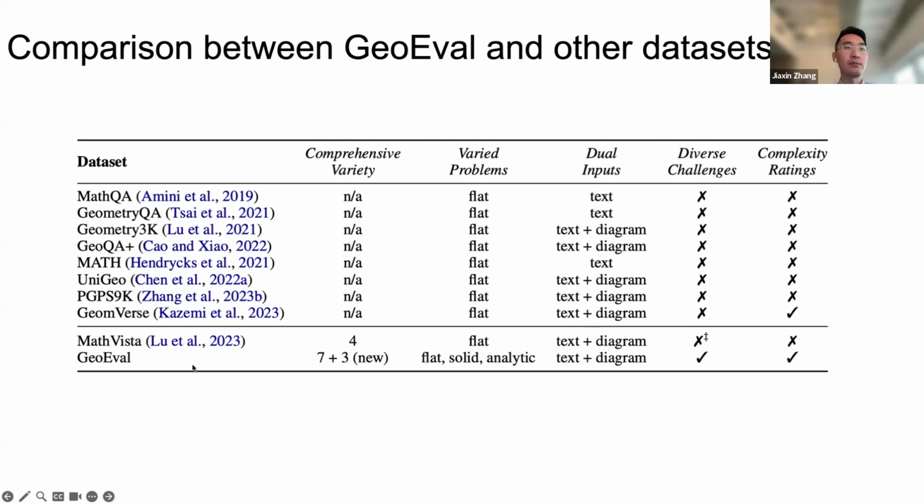But ours is sampled from 7 public datasets, and we also contain 3 additional datasets: backward, augmented, and hard. We also cover solid and analytic geometry, and our inputs are both text and diagram. We have incorporated diverse challenges, and we have annotated the complexity of each problem.